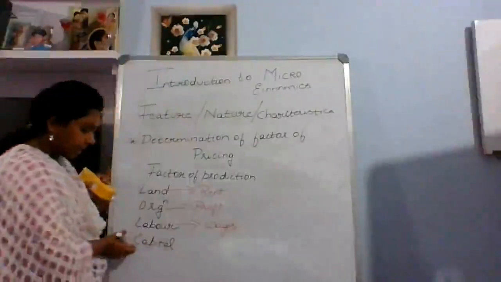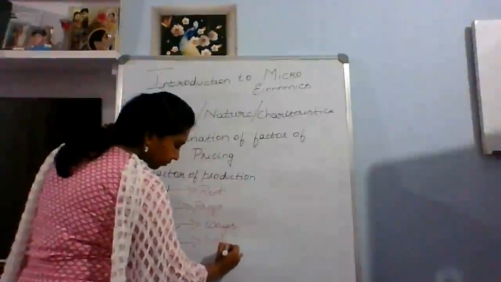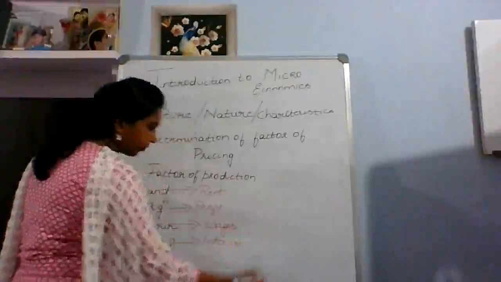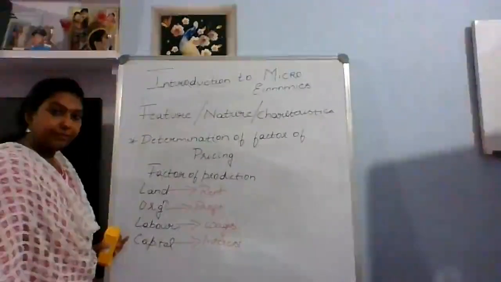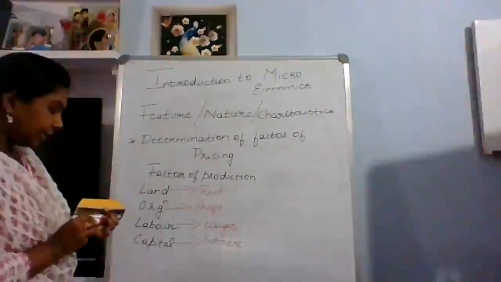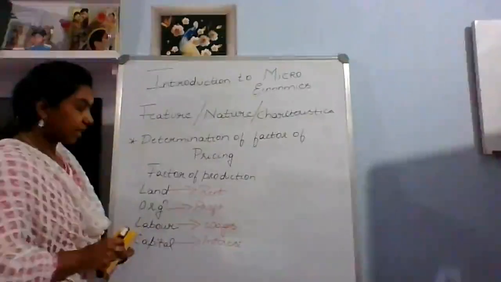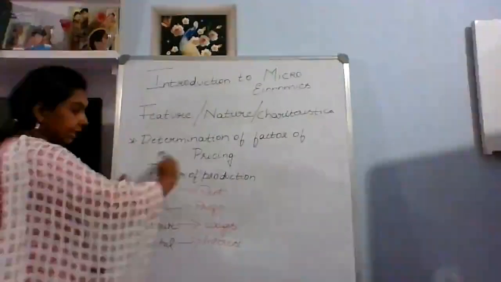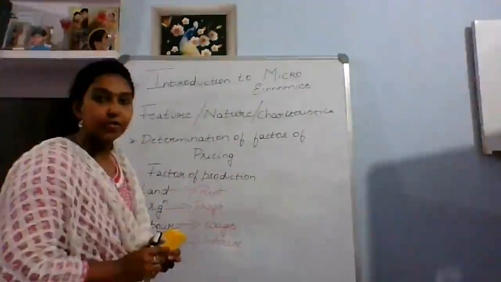And the last one is capital, with interest. So when we are doing all these activities of factors of production, we are ultimately pricing the product. On what basis can we price the product? After taking away all our expenses, we determine the price for the product.